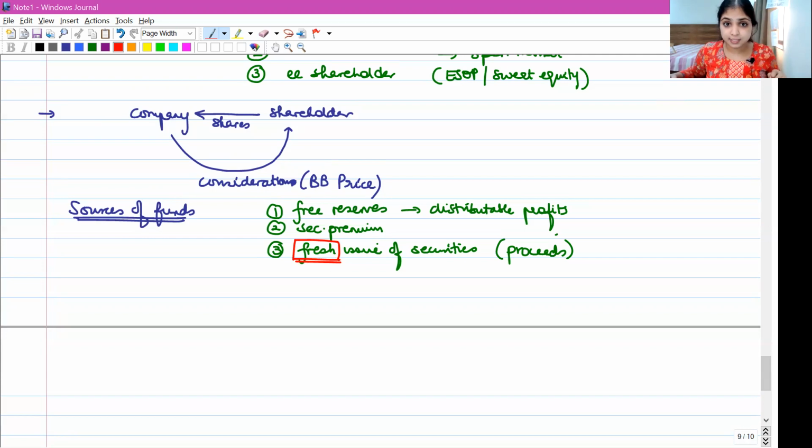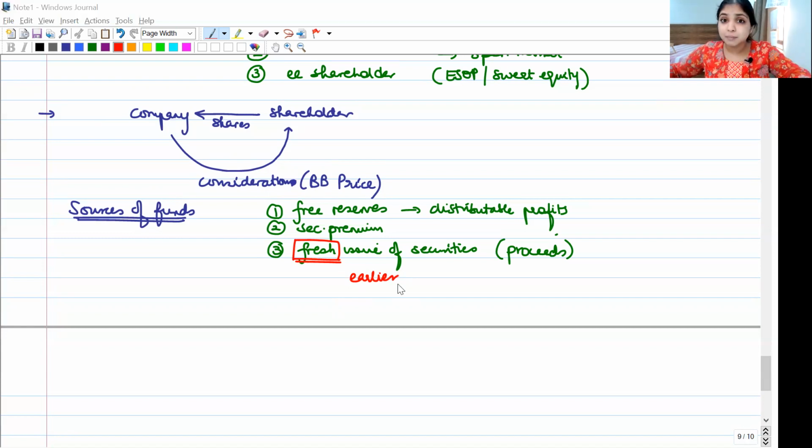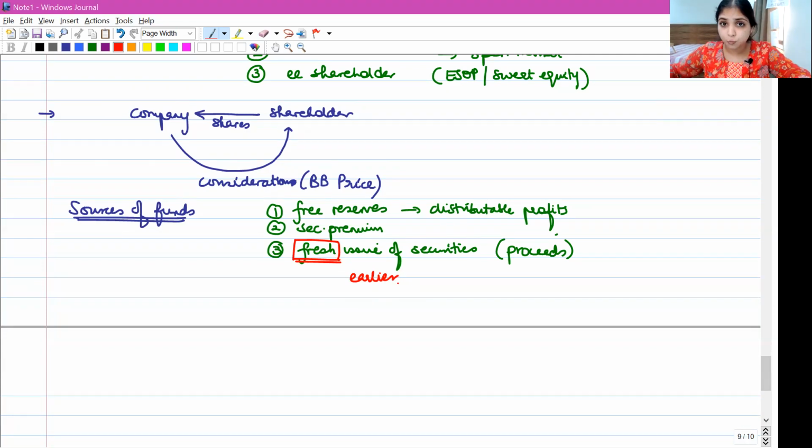What is the significance? Listen, in case the company had made an earlier issue, long back, the company had issued some securities. From that, the company had obtained money. Can that money be used by the company for buyback now?